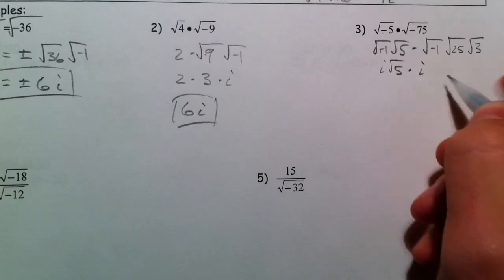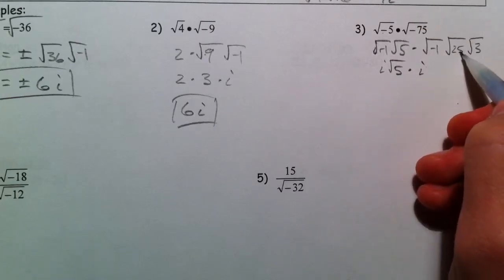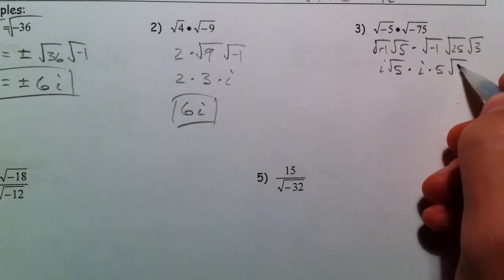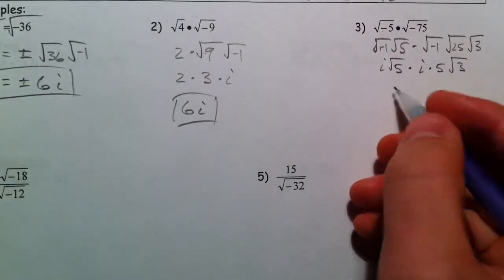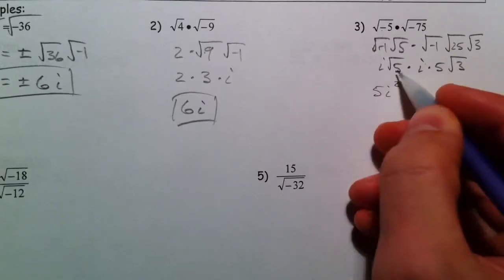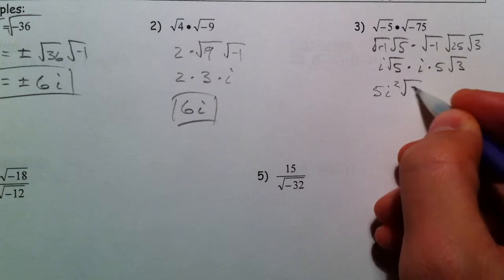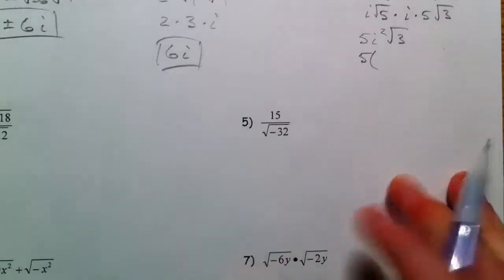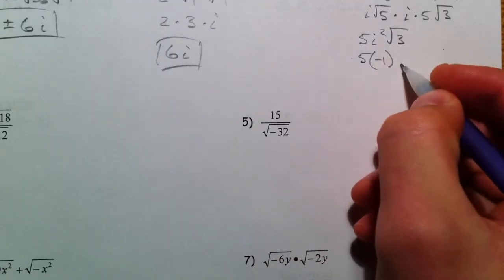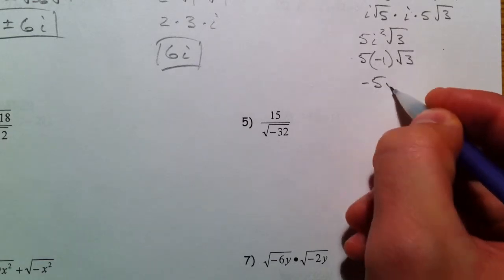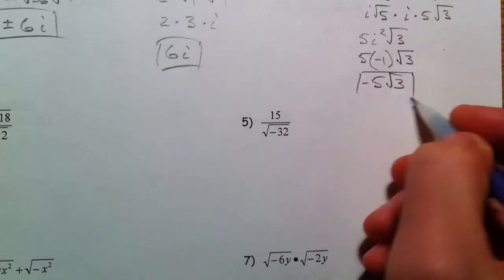And so we have an i, and then square root of 25 is 5, and we have the square root of 3. So we have 5i squared, because i times i, and the root 3. Now, i squared is equal to negative 1, and that's considered more simplified, so we want to take care of that. So we get negative 5 root 3.